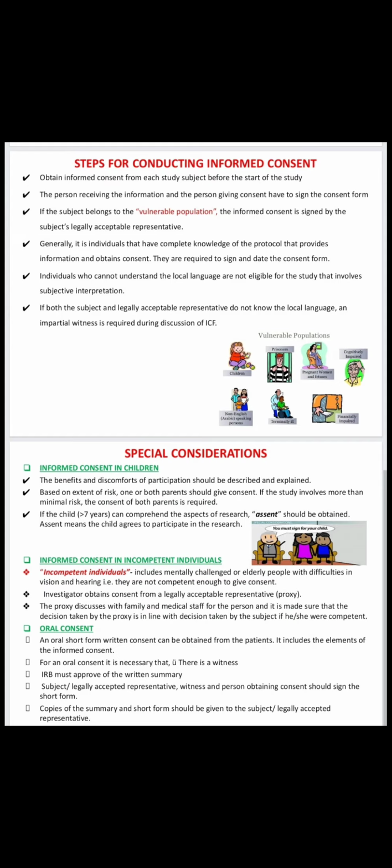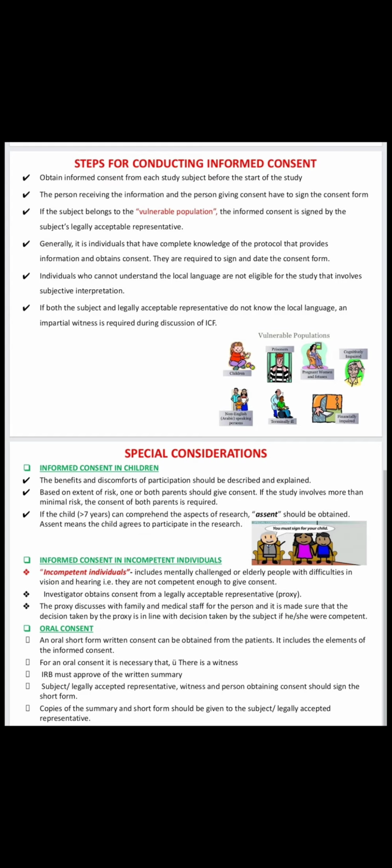For taking this written oral consent, one witness should be there. Okay, the subject's legally acceptable representative and the witness and the investigator will sign on this short form. These 4 members will sign on the short written form. Okay, the investigator will give one copy of this short form to the subject or subject's legally acceptable representative, and the other short form they will file in the study documents at the clinical trial site.